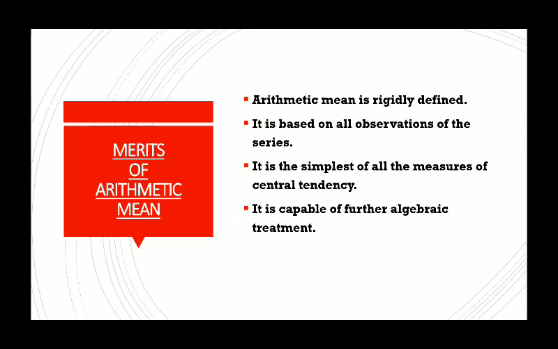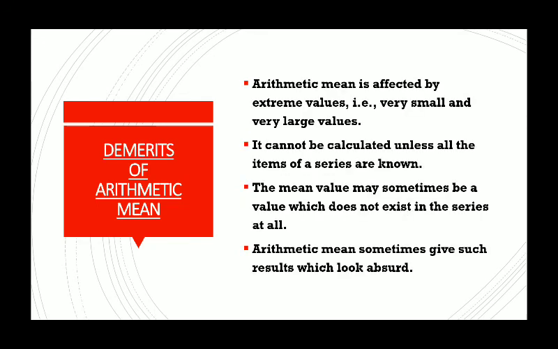So arithmetic mean is regarded as a very good measure of central tendency because it satisfies most of the characteristics of an ideal average. The last part of this video is demerits. Yes, everything which has merit has some demerits too. So the very first demerit of arithmetic mean as a measure of central tendency is that it is affected by extreme values. Since arithmetic average is calculated from all the items of the series, it is affected by the extreme values. Extreme values means very small and very large.